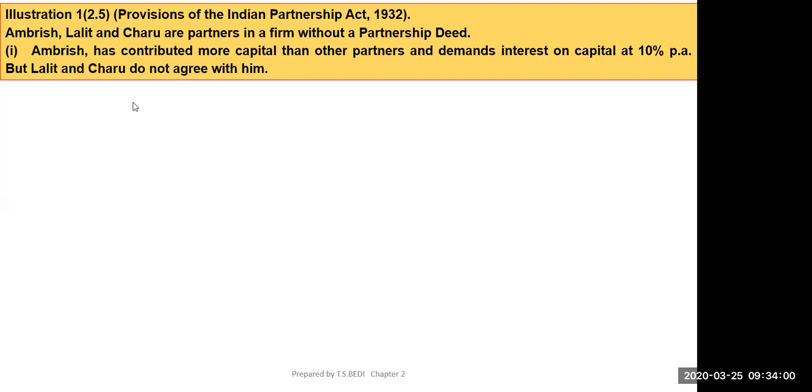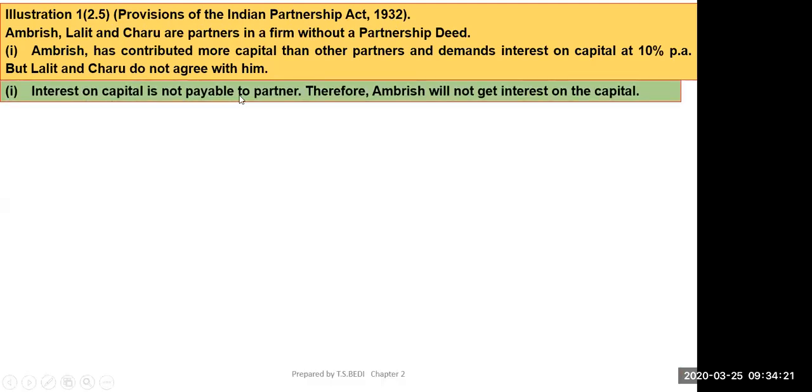Ambrish has contributed more capital. So what should be the profit sharing ratio? Equal. Read this line, provisions of Indian Partnership Act 1932. So your answer will be: interest on capital is not payable to partner. Therefore, Ambrish will not get interest on the capital.